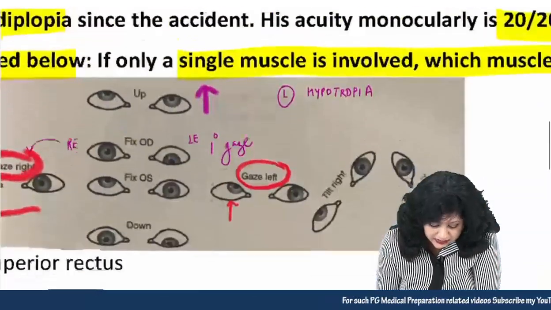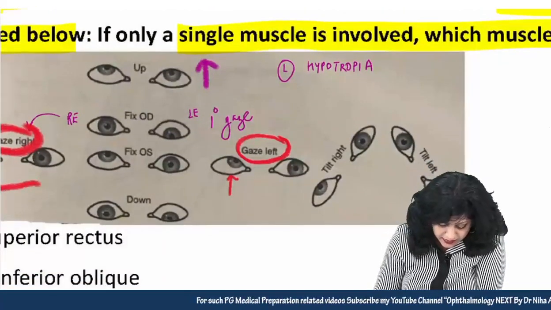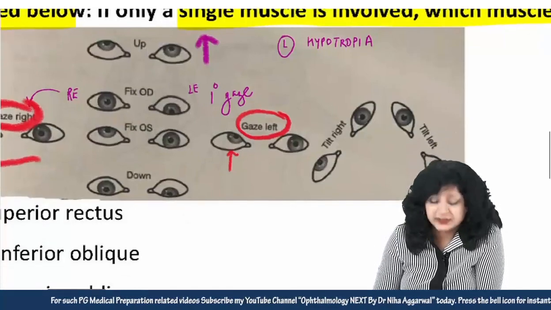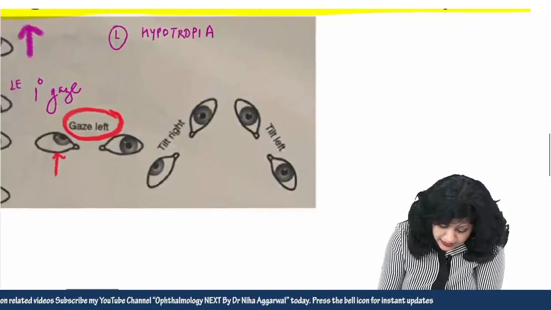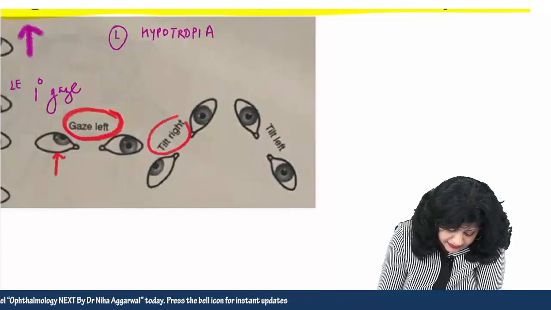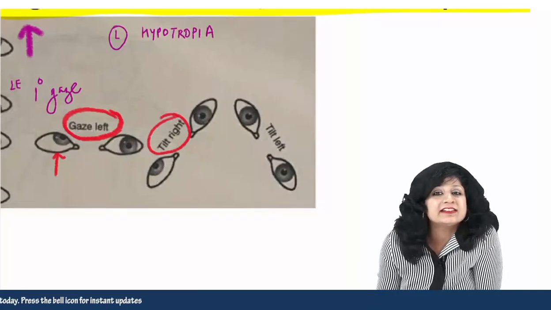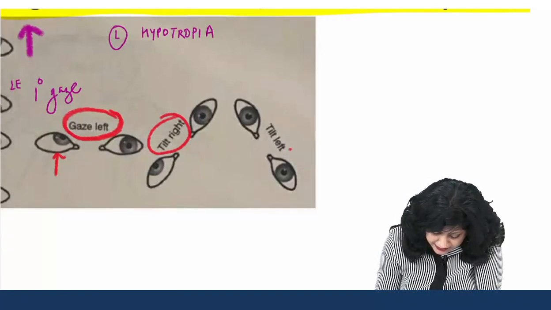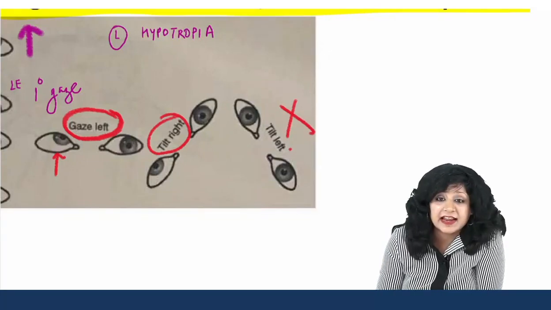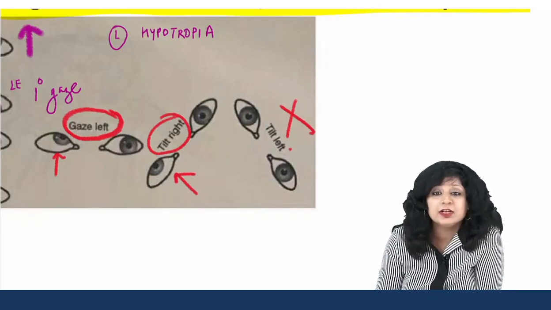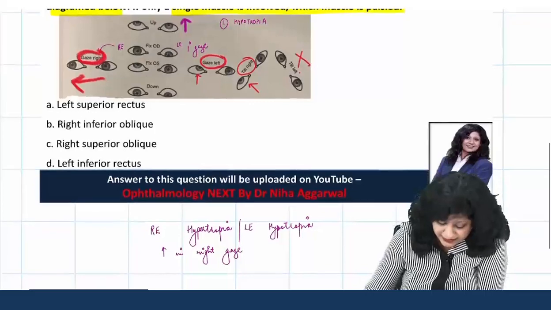Now see the third one. If you look at the third one, you are having a head tilt. In which head tilt is it increasing? In the left head tilt, it is not increasing. In the right head tilt, can you see this is increasing? So now what can be the final one?